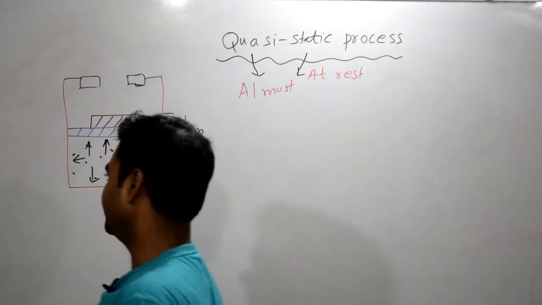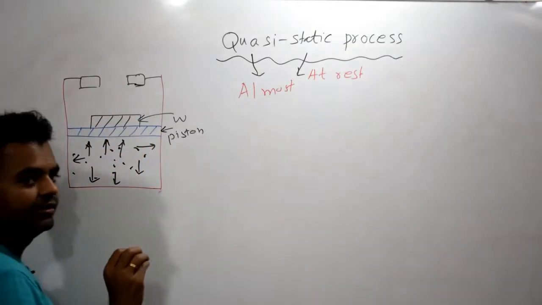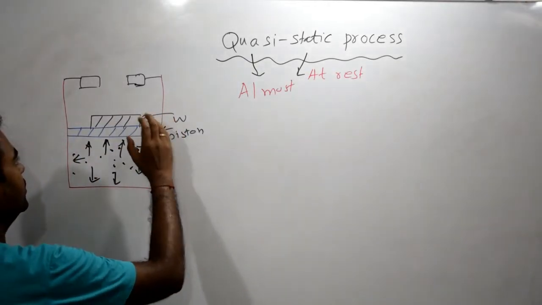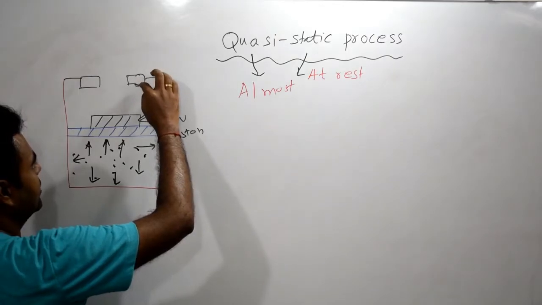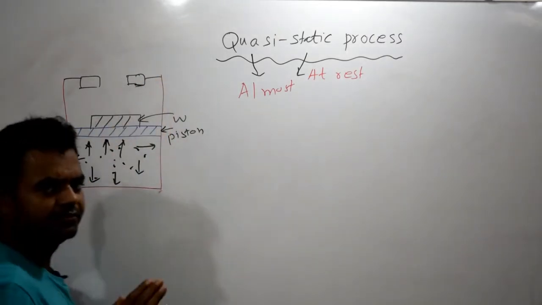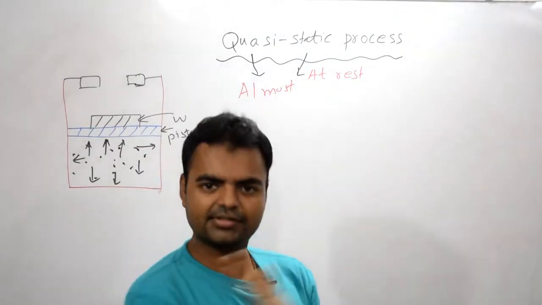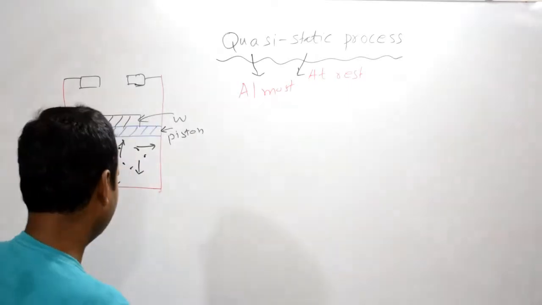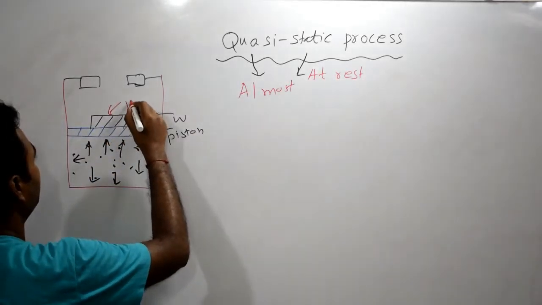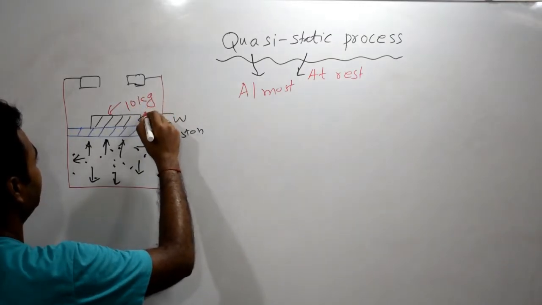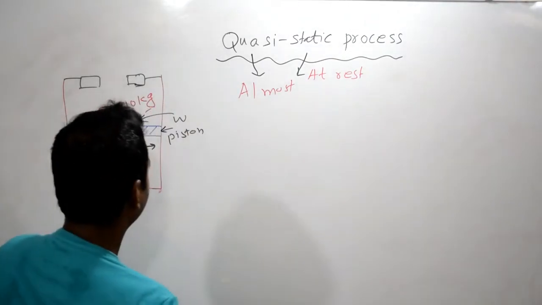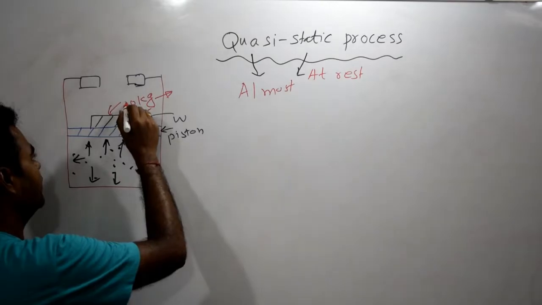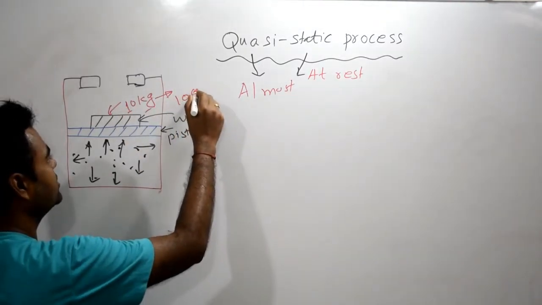Let's understand practically. What will happen if we remove this weight suddenly or abruptly? This piston will move towards the stop, right? It will abruptly go like this if we remove the weight suddenly. So let's say we have a 10 kg weight here. Now what I'm doing is converting the 10 kg weight into 10,000 parts.